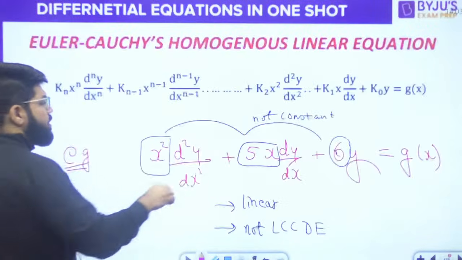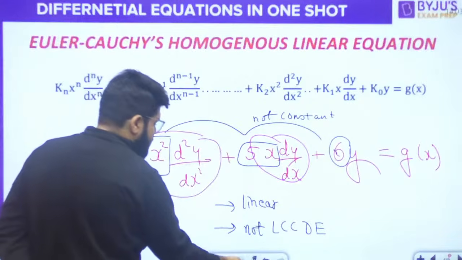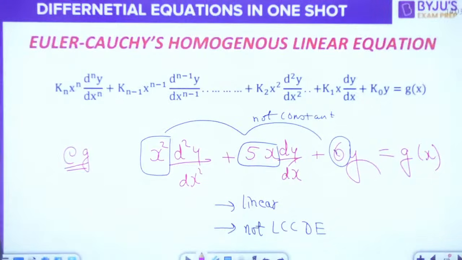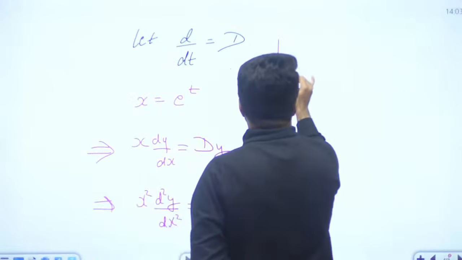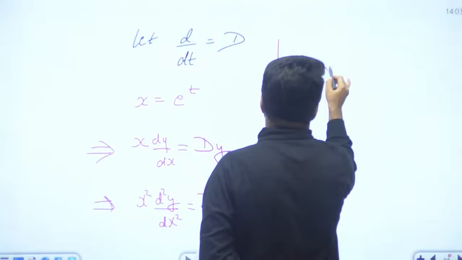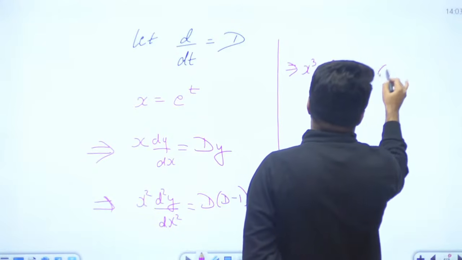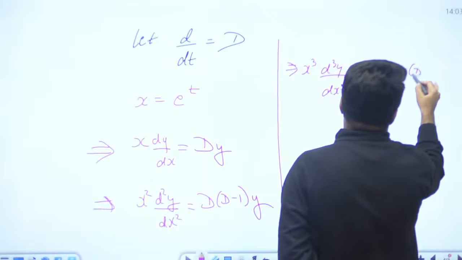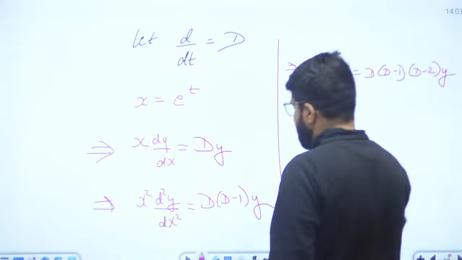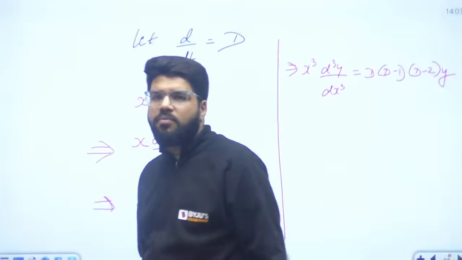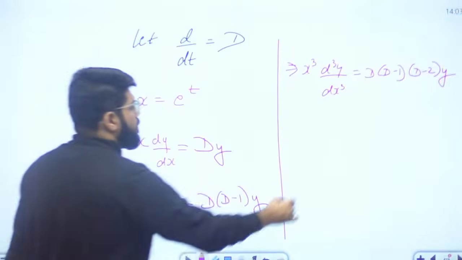So you will get the substitution of x dy by dx, x square d2y by dx square. Similarly, suppose it is the third derivative, x cube d cube y by dx cube is equal to D into D minus 1 into D minus 2, whole multiplied by y. So it keeps on moving forward. So if I apply this on the question now,